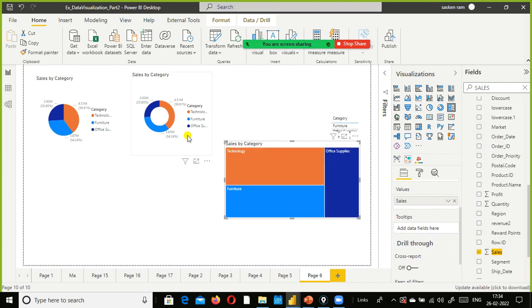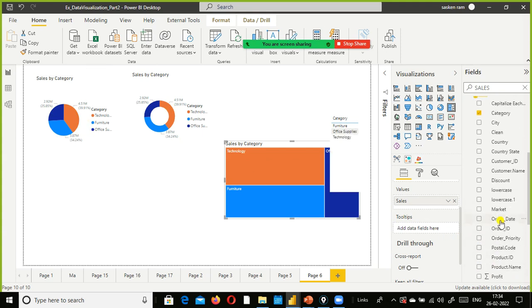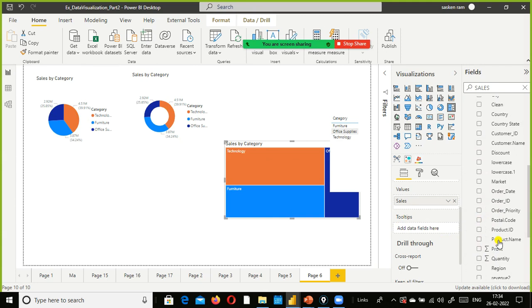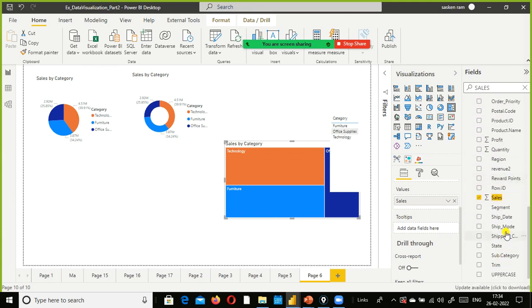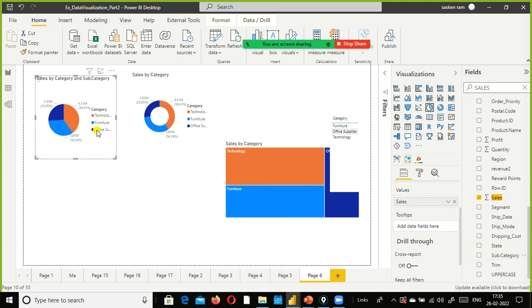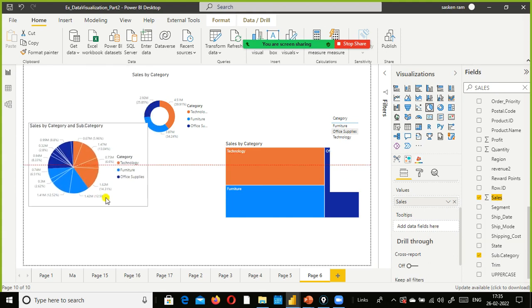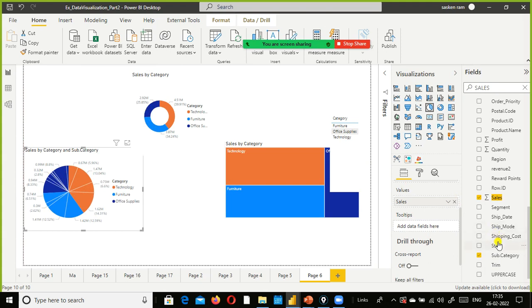If you have only 3 categories, it is good, right? So what if you have many more categories in a single column? For example, when I use subcategory, we can see a lot of skinny slices here. What I do is I just go and drag and drop.